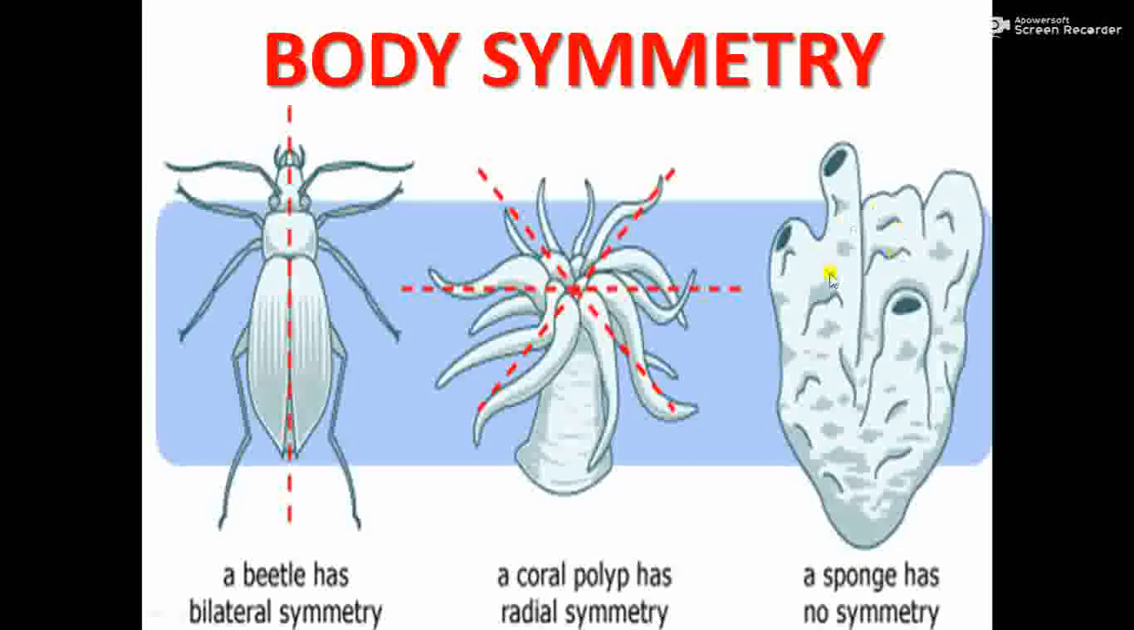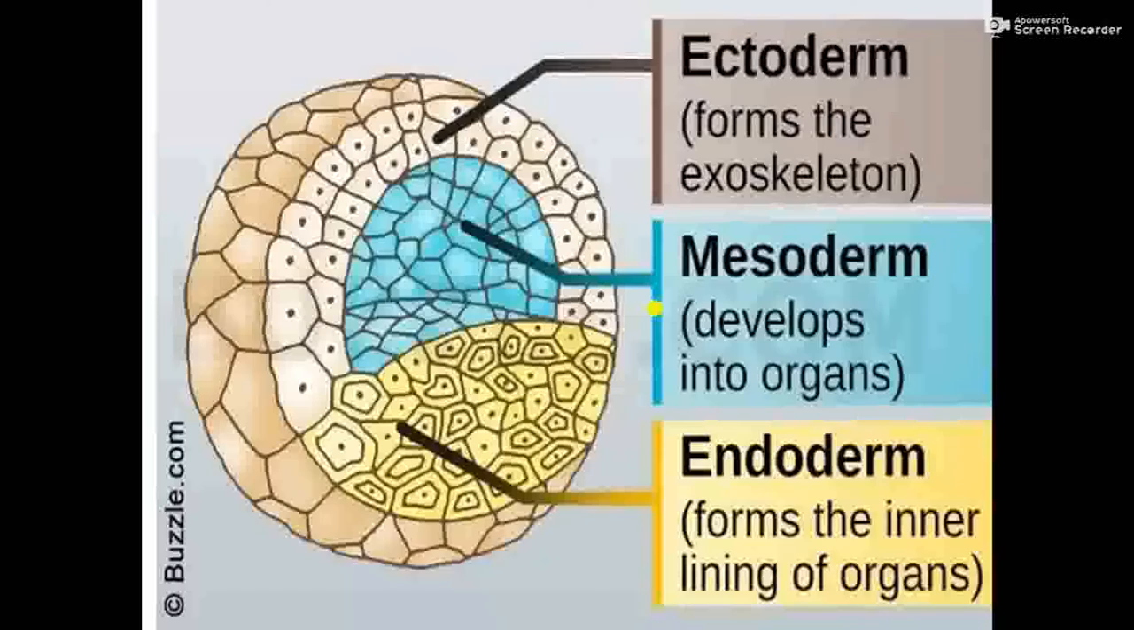So see, all the body parts are different. From any plane we cut, we don't get equal halves. So no plane gives equal halves, so it is asymmetrical. Okay, so these are the three kinds of body symmetry, and animals are classified accordingly.